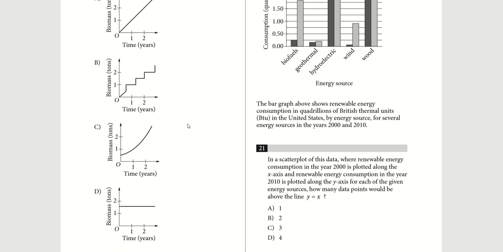However, C could. First of all, we notice that it doesn't start at the origin. So if you multiply this value, which looks to be about 1/2, by 2, that actually won't be 0. So you can start with this as it's showing and then double that each year, which is exactly what you see. You're starting at roughly 1/2. You double it to 1, then that doubles to 2. And it's a continuous gradual curve as opposed to having spontaneous increases of biomass like shown in B. So for that reason, C is our answer.